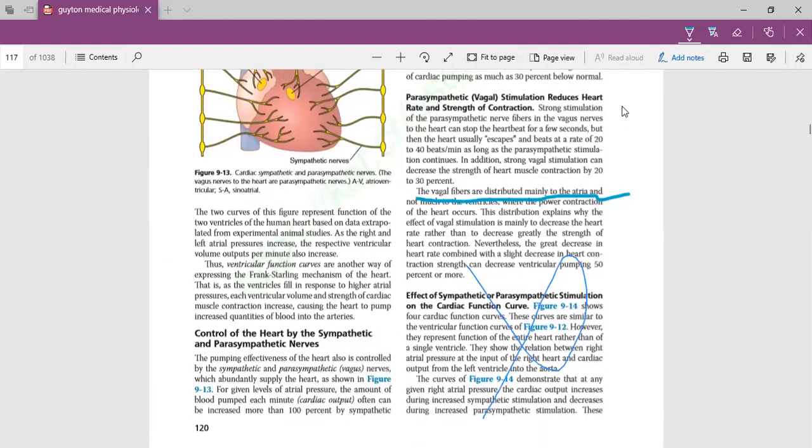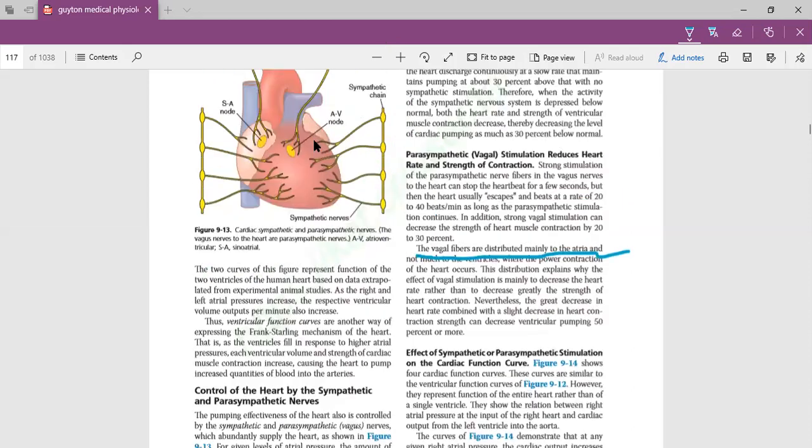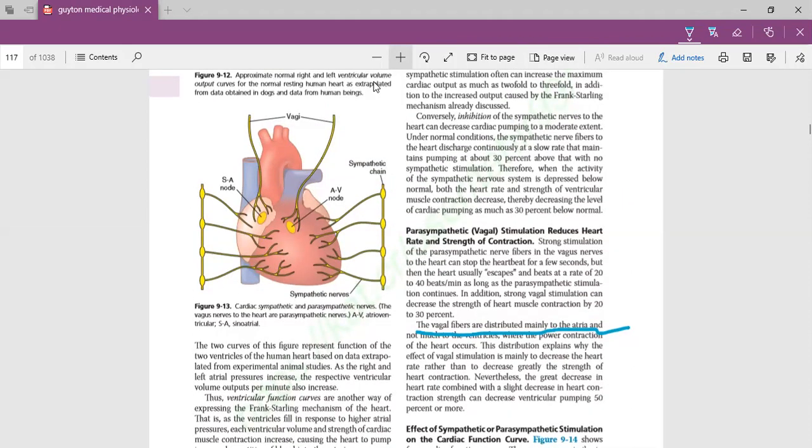Next is control of the heart, sympathetic and the parasympathetic nervous system. This is very important. What is sympathetic nervous system? This is a part of autonomic system which is activated during fight and flight, during fear condition. So for example, you see a dog, your sympathetic nervous system will activate and your heart rate will increase. So basically your sympathetic nervous system increases the heart rate and your parasympathetic nervous system decreases the heart rate. So you should know the stimulation of the parasympathetic and the sympathetic nervous system in your heart.